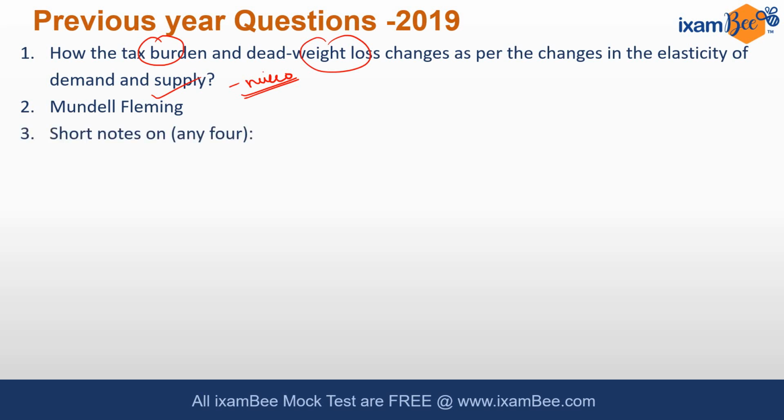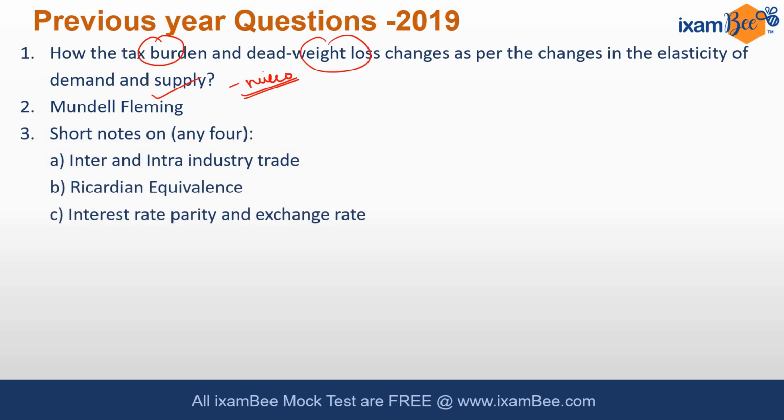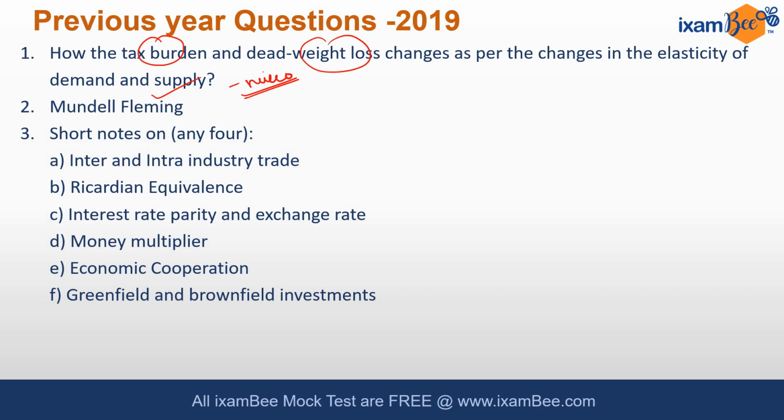Then there are short notes. Among 6 or 7 you have to attempt any 4. So let's have a look into the types of short notes. First, you have to write a short note on inter and intra industry trade, then Ricardian equivalence, interest rate parity and exchange rate, then money multiplier, economic operations, greenfield and brownfield investment. So these are the 6 short notes, and out of these 6 you have to attempt any 4.